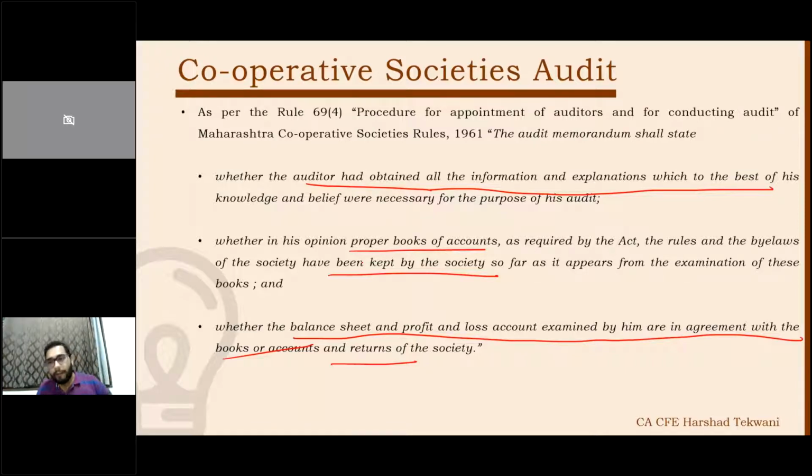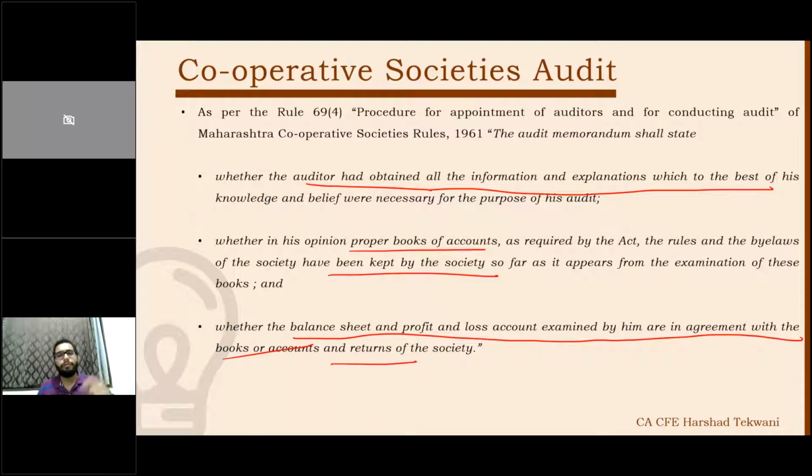Then it becomes our duty to make sure that whatever balances we are carrying forward and whatever financial statements are now being prepared are appropriately complied with the accounting standards. So whenever a CA is involved, audit is involved, general purpose financial statements are involved, accounting standards are required to be followed based on the classification.